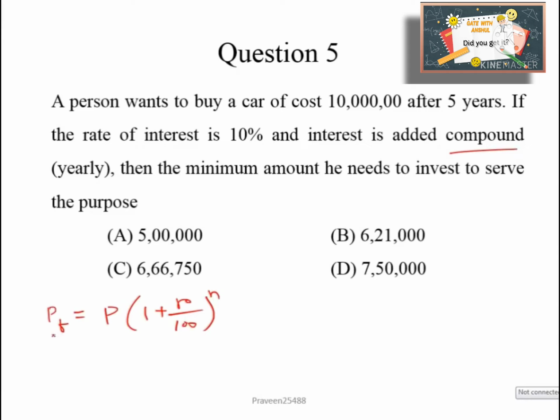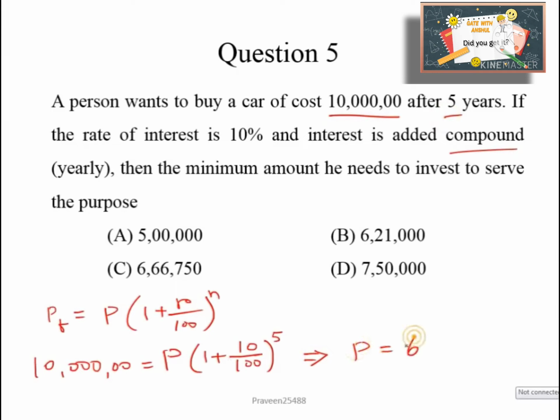The amount after time is given, which is 10 lakh. We will put in the values: 10 lakh is equal to principal amount, which we have to find out, into 1 plus rate, which is given as 10 upon 100, to the power n, which is here 5. So on solving this we can easily find the value of P. So P comes approximately 621, which is near to option 621. So option B would be the correct answer.